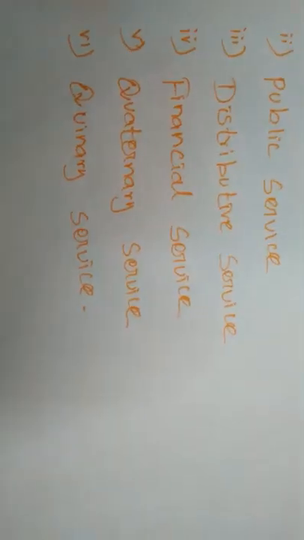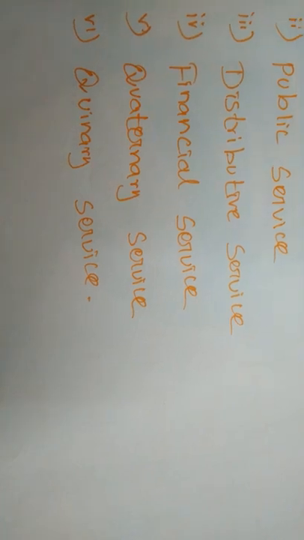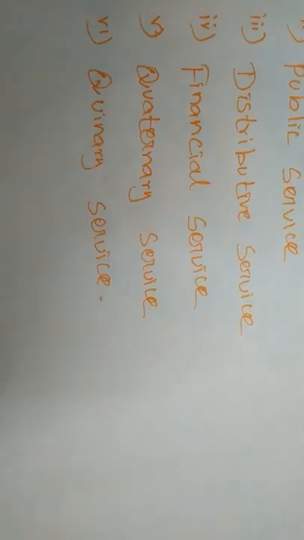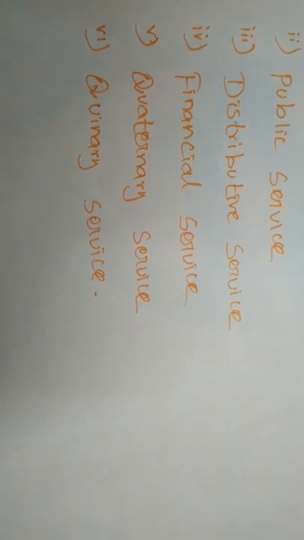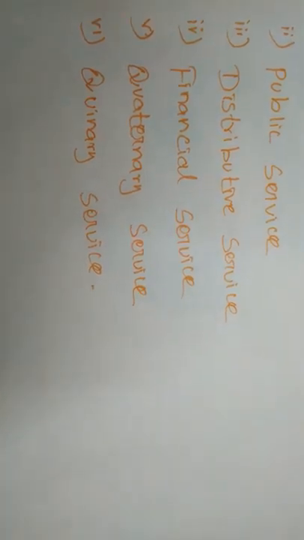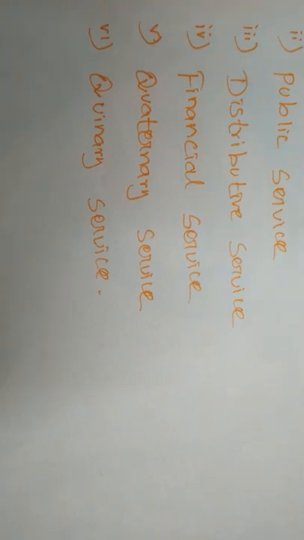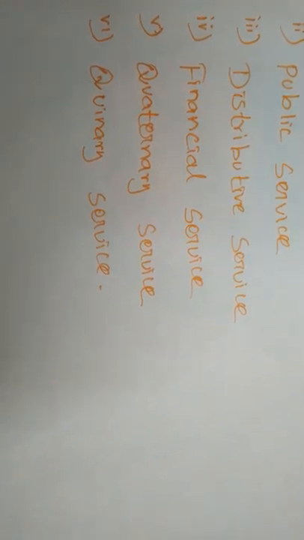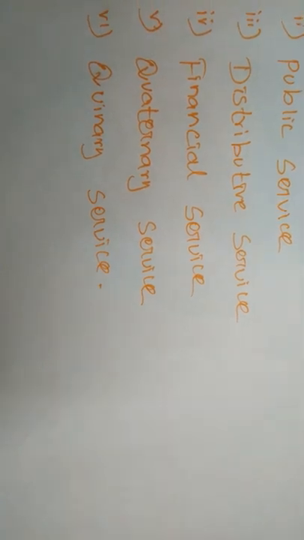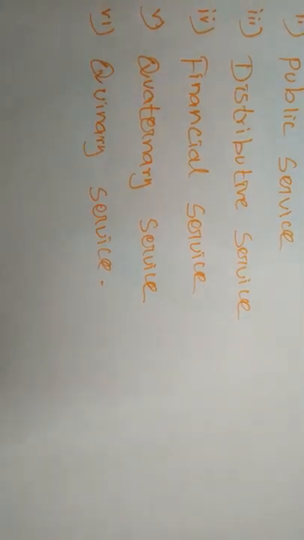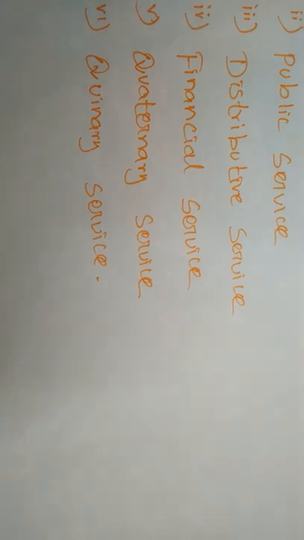Next, distributive services. The factors or organizations engaged in distributing goods and services from the place of producer to consumer are called distributive services. Transportation, warehousing, logistics, salesmanship, etc. come under this type of services.